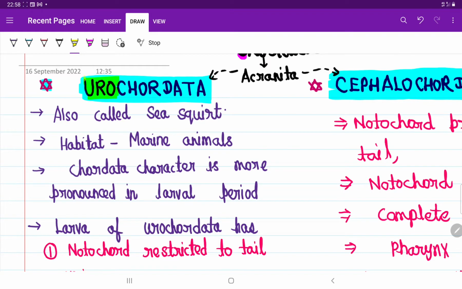Uro does not mean the European euro. I'm asking about this uro. Uro means tail in biology, and chordata refers to the notochord. So in Urochordata, in the larval stage only, the notochord is present, and that notochord is present only in the tail region, right?